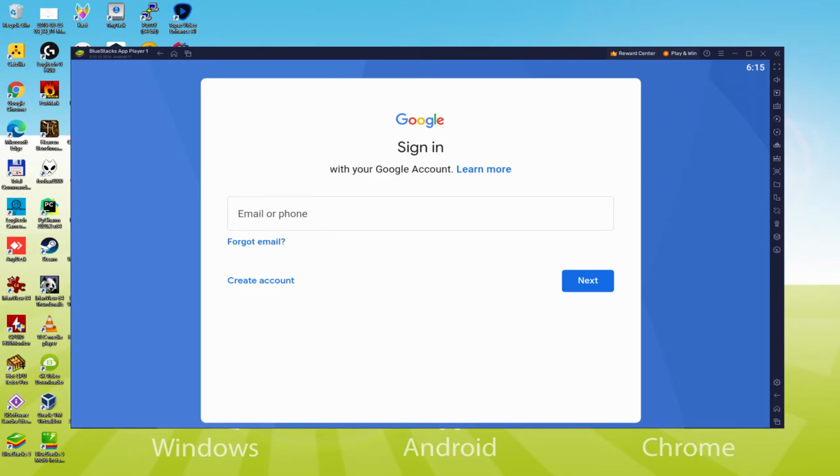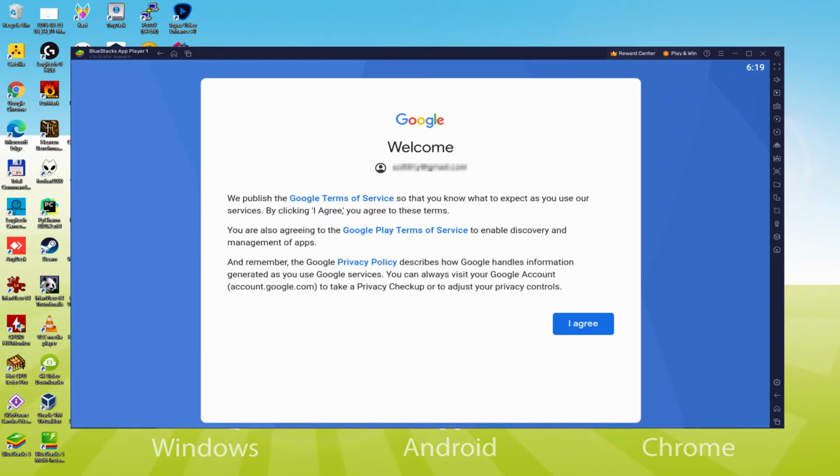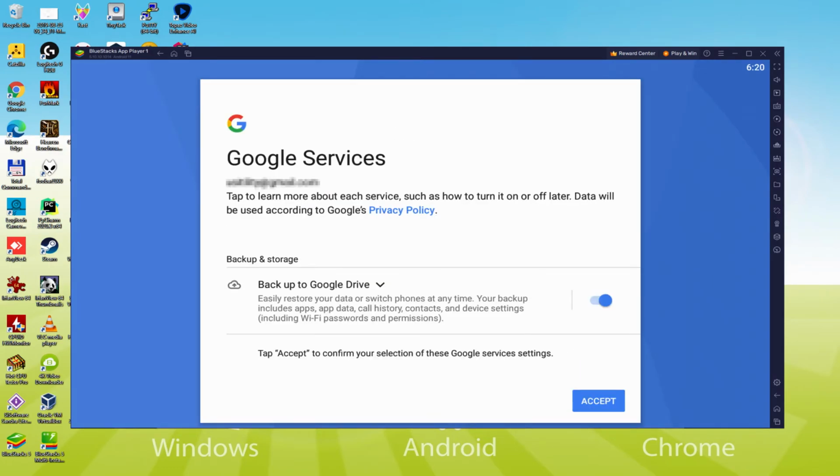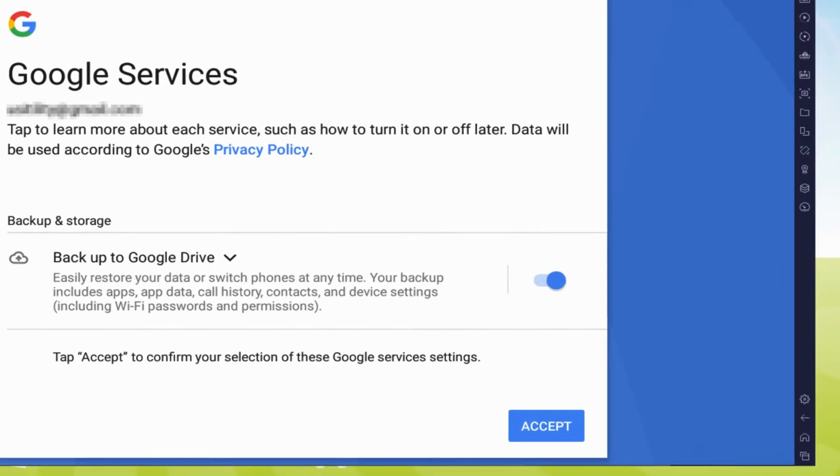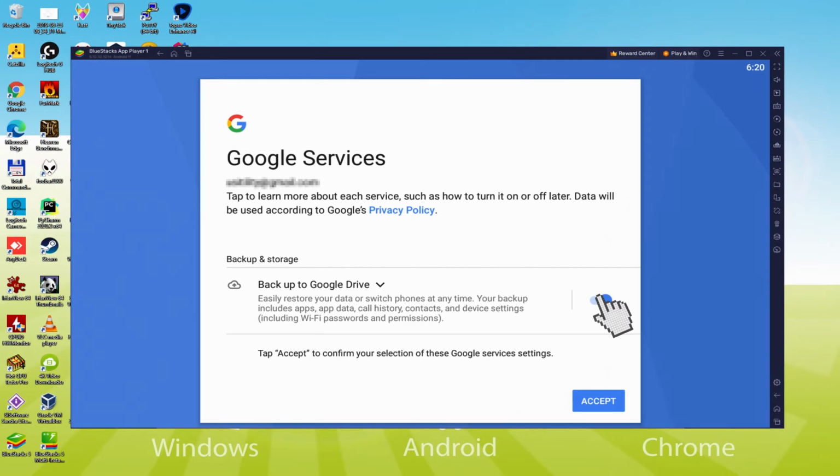Then I am going to enter my info and I'll return immediately after I have completed it. Voila, data inserted. This is Google welcoming us and offering us the terms of service. We can consent to all of them simply by clicking, I agree. Following that, it offers us to backup to the Google Cloud. You could leave it checked and it'll build a backup of your files on this device to Google Drive. I won't check it, you do what you want.